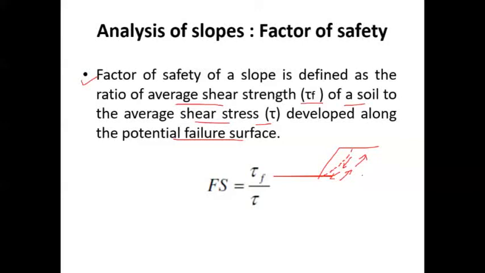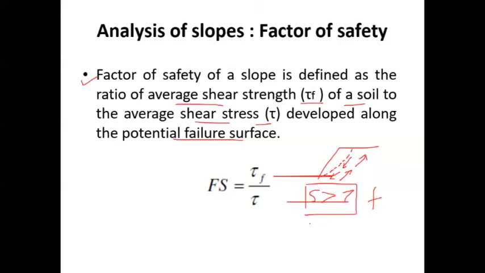Now you need to understand at this moment, if stresses are overcoming the shear strength of the soil, then only the failure will occur. So it leads to the failure condition.